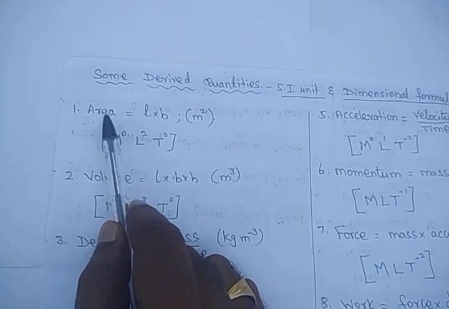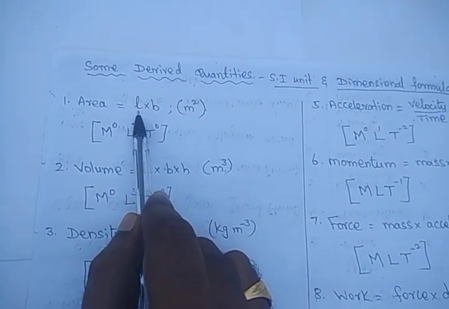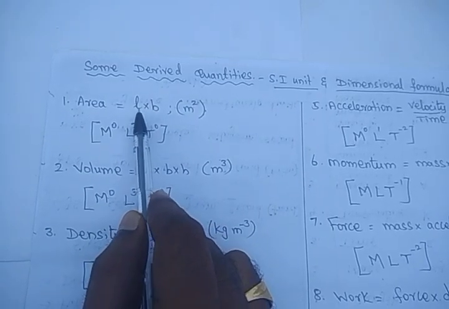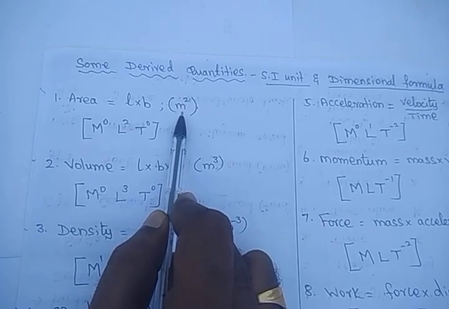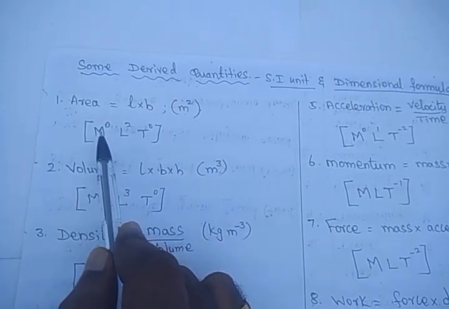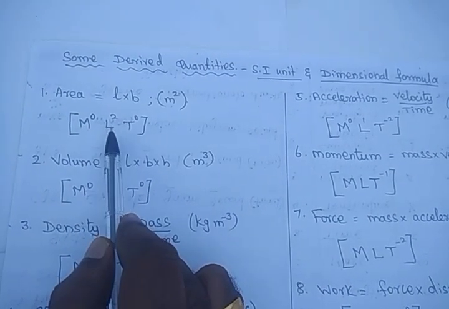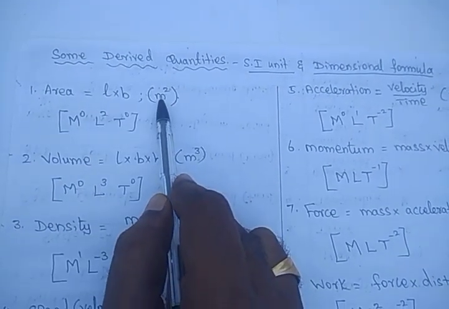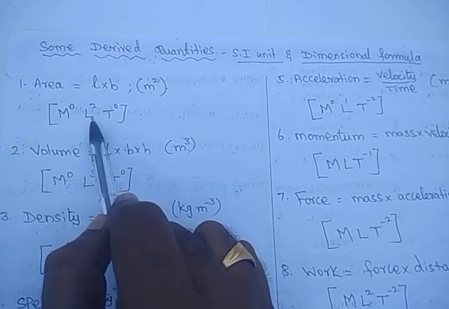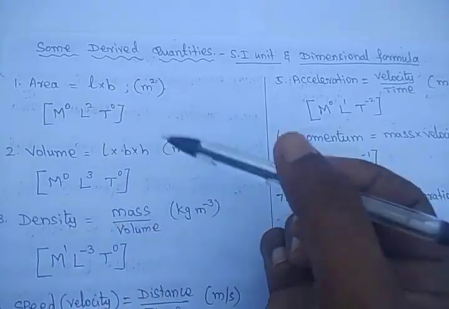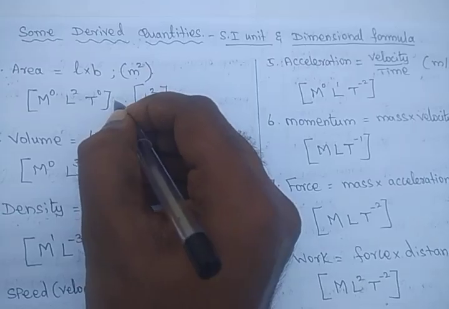Area is the first derived quantity. What is area? Length into breadth. Length is in meter, breadth is in meter, so meter into meter, meter squared. What is the dimensional formula? Always we represent the dimensional formula in M, L, T. Here there is no mass, that is M power 0. Both dimensions are length alone. So L into L, L squared, T power 0. Or simply you can write L squared alone.